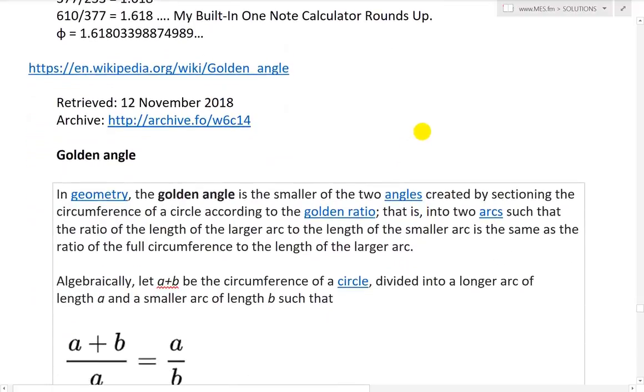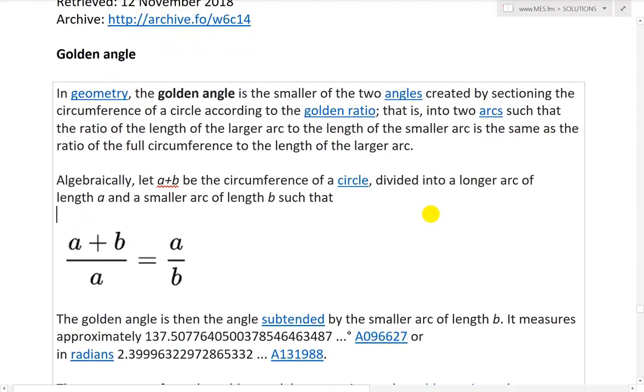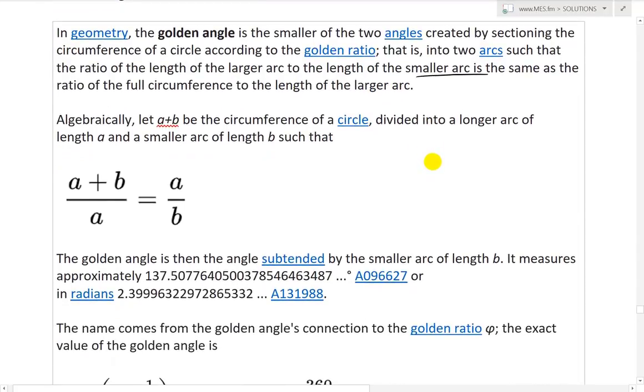So now let's look at the golden angle. So in geometry, the golden angle is the smaller of the two angles created by sectioning the circumference of a circle according to the golden ratio. That is, into two arcs such that the ratio of the length of the larger arc to the length of the smaller arc is the same as the ratio of the full circumference to the length of the larger arc. Very, very fascinating. So yeah, basically, we're going to do the same thing with arc lengths. So the total to the larger, and it's the larger to the smaller. So that's all it is.